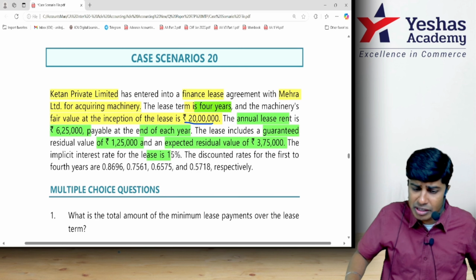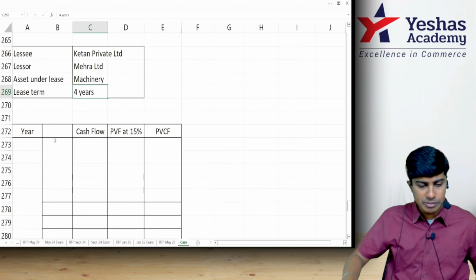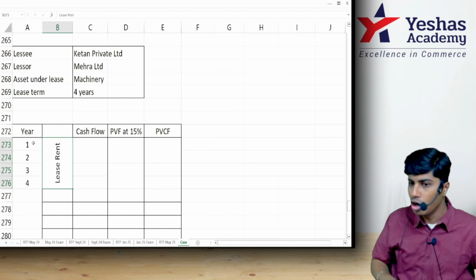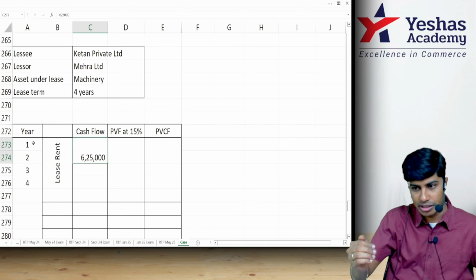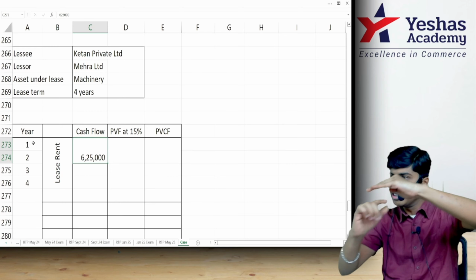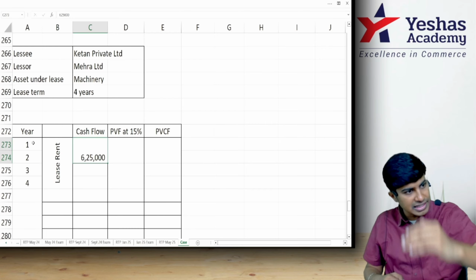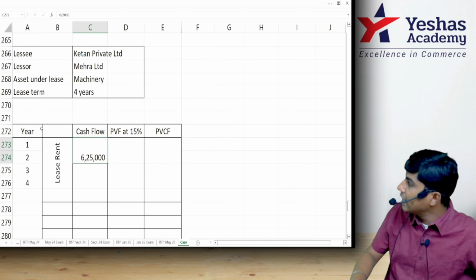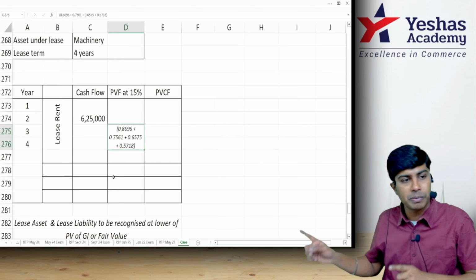And you should identify the present value factor at 15%. Best part is they've given you the present value factor. So observe this. Here 1, 2, 3, 4, you need to pay lease rentals. How much? 6,25,000 every year, because the amount is consecutive and constant. Consecutive means first year end 6,25,000, second year end 6,25,000, the time gap between them is the same. That is what we mean when we say consecutive.